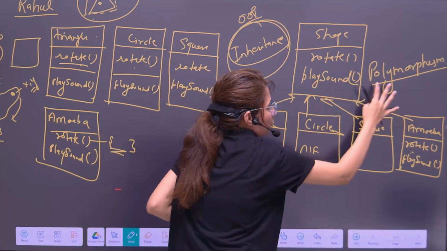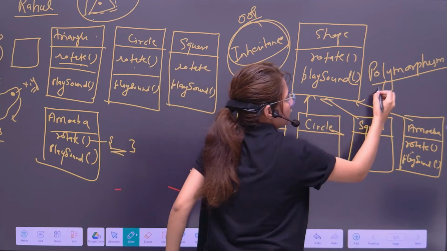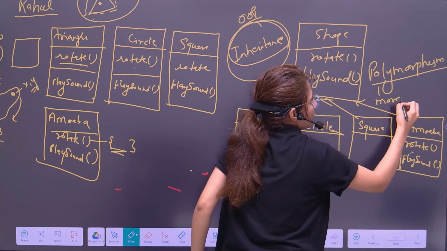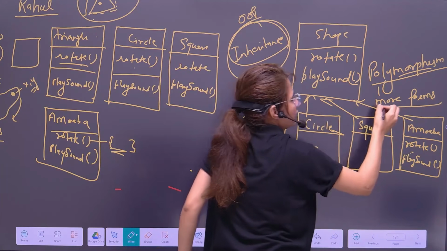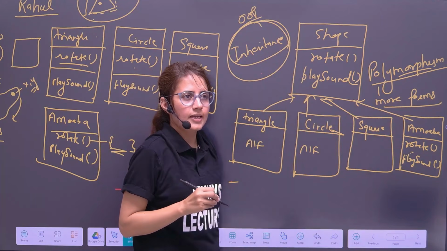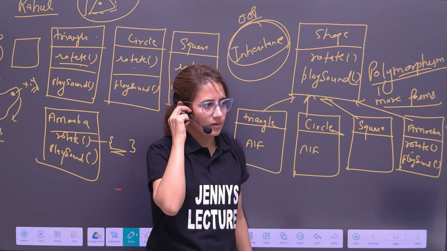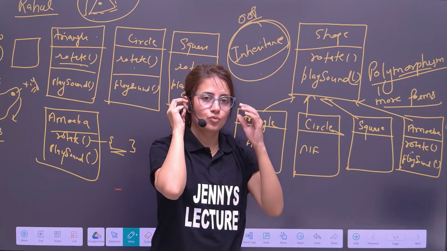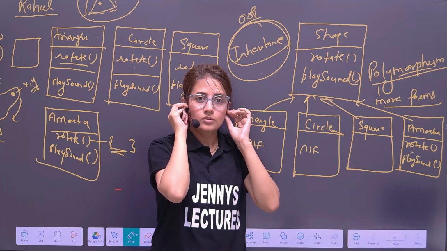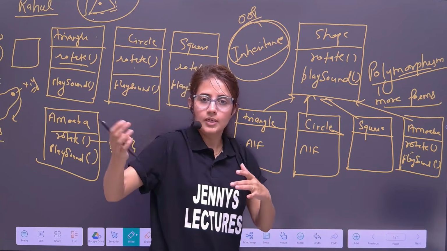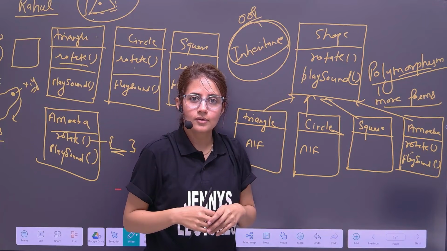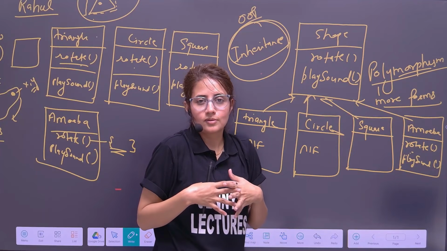Now this comes under polymorphism. Polymorphism means poly means more and morph means form. Means more than one form. Let's take this example. I am one person. For someone I'm a daughter. For someone I'm a teacher. I'm a colleague. I'm a friend. So I have many forms.